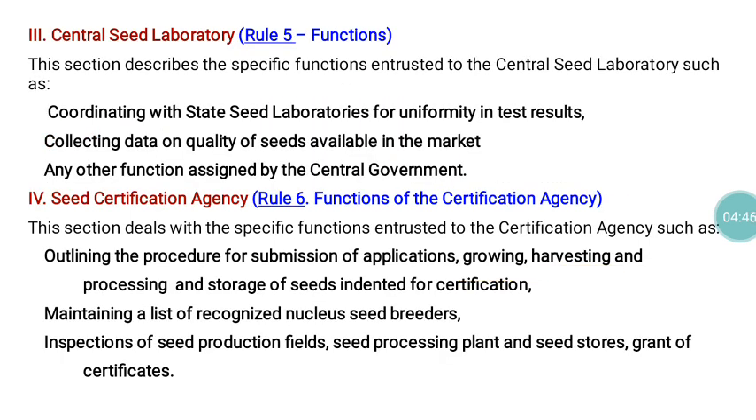Then Part 3 of the Seed Rules mainly deals with the Central Seed Laboratory. Rule number 5 gives the functions of the Central Seed Laboratory. As per Part 3 of the Seed Rules, the main function of the Central Seed Laboratory is coordination with the seed testing laboratories in order to achieve uniformity in test results. That is the main function of the Central Seed Testing Laboratory.